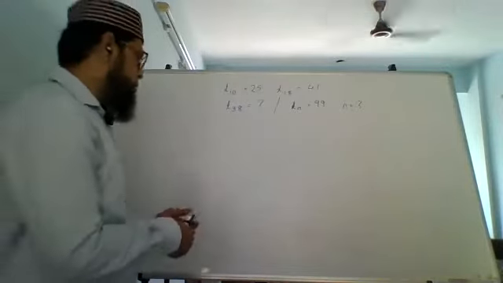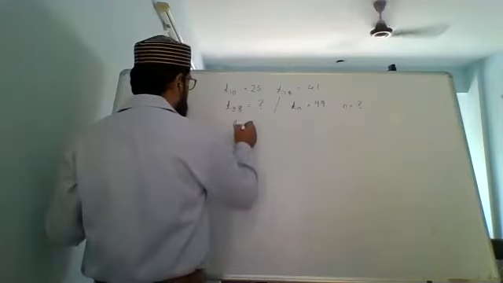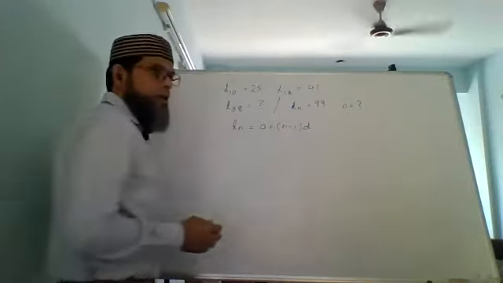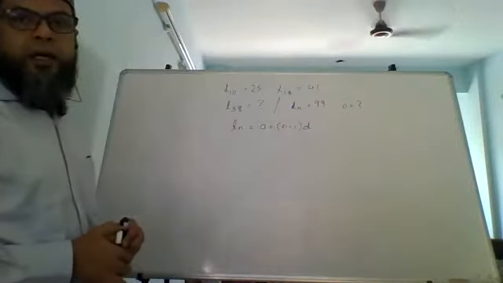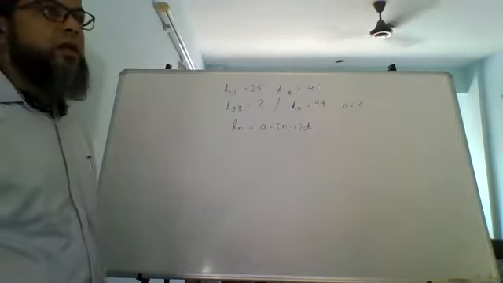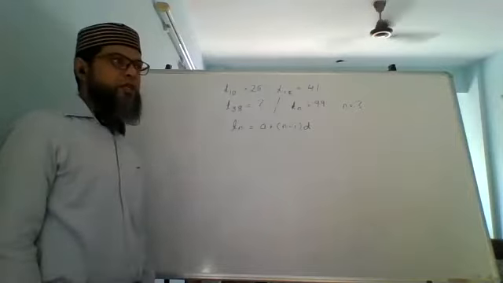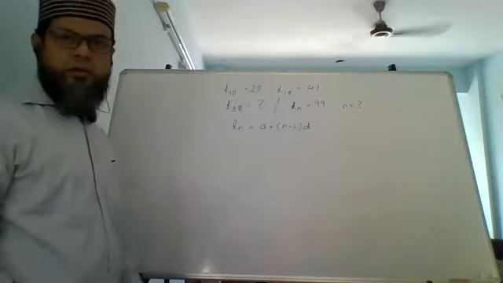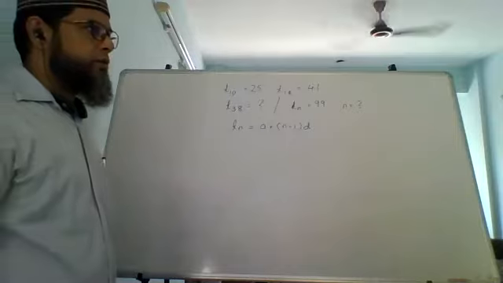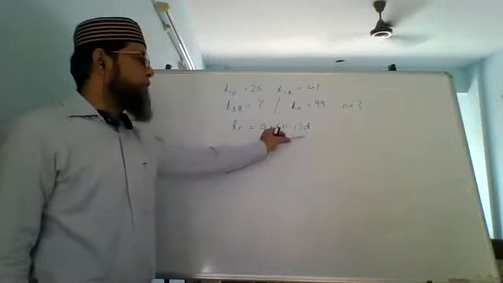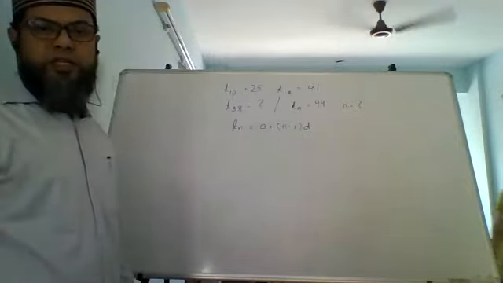What was the formula? The formula is simple: Tn equals A plus n minus 1 D. We do not have the value of A. We do not have the value of D. We don't have any of these things.